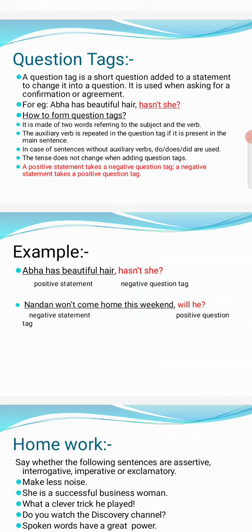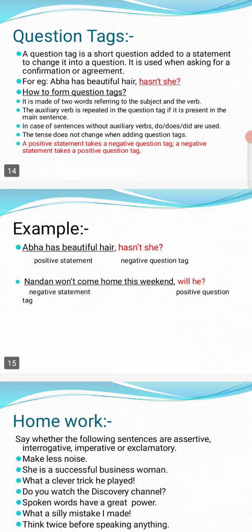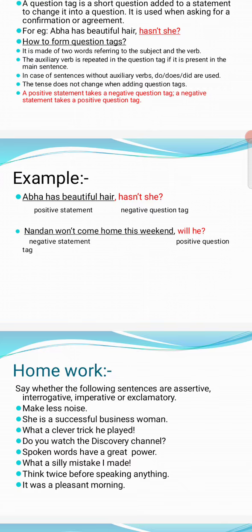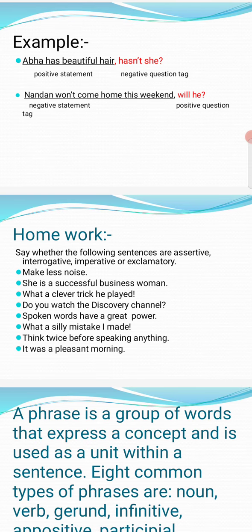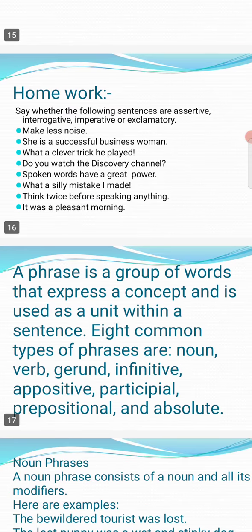The tense does not change when adding the question tag. A positive statement takes a negative question tag, and a negative sentence takes a positive question tag. Abha has beautiful hair. Here a positive sentence is there, so the negative tag. When there is a negative, then there will be a positive. Nandan won't come home this weekend, will he? That is a positive question tag. Now some sentences are given for your homework. You have to do it in your homework copy.